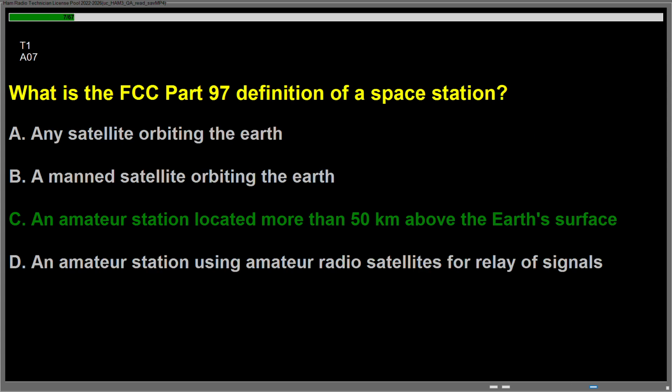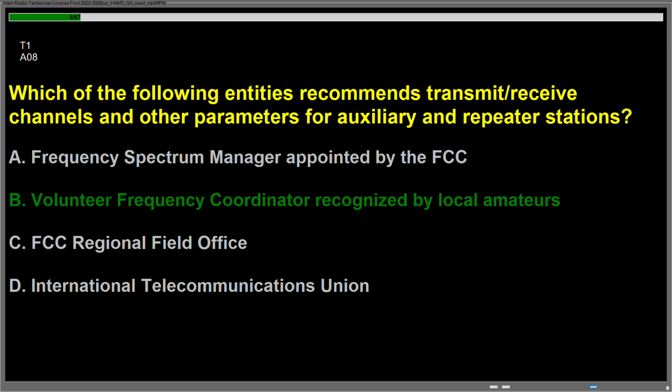Question Alpha 07, what is the FCC Part 97 definition of a space station? Answer is C. An amateur station located more than 50 kilometers above the Earth's surface. Question Alpha 08, which of the following entities recommends transmit/receive channels and other parameters for auxiliary and repeater stations? Answer is B. Volunteer Frequency Coordinator recognized by local amateurs.